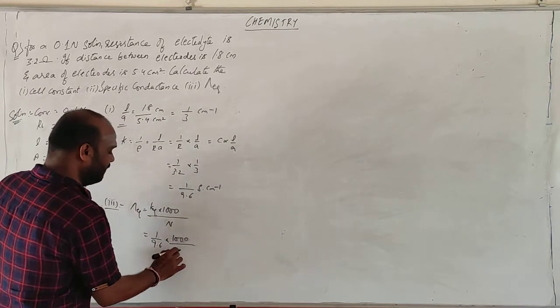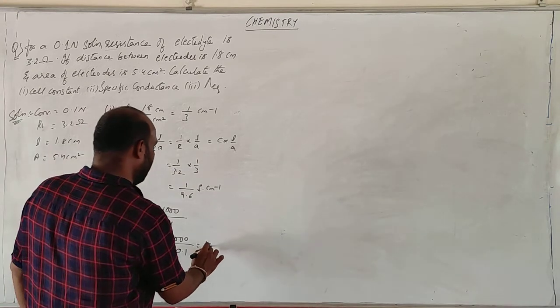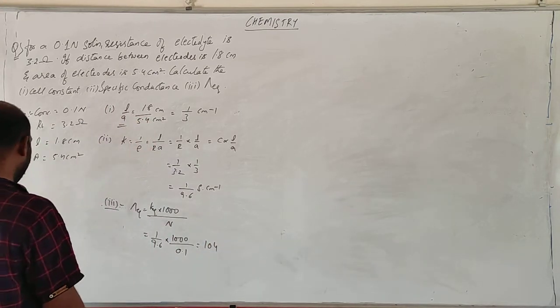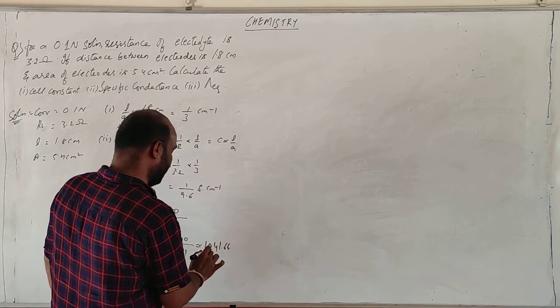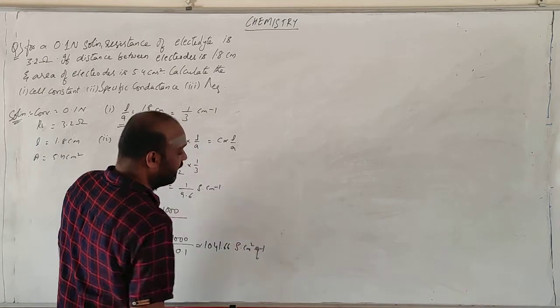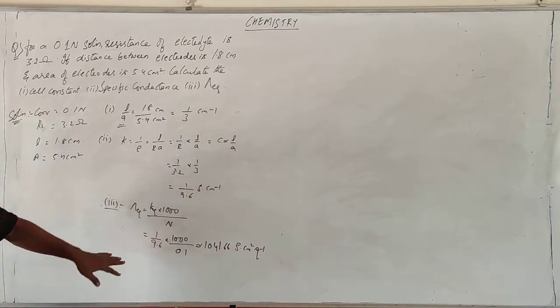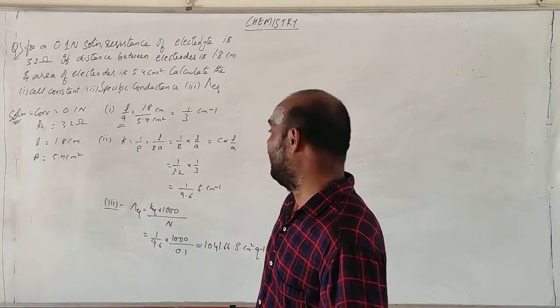Normality is 0.1. If you solve that, you will be getting approximately 104.166. So it is Siemens centimeters per equivalent. This is the way you can solve the problems with respect to electrolytic conductance.